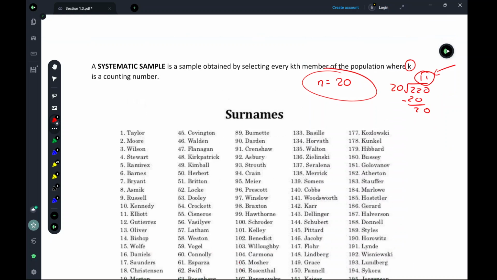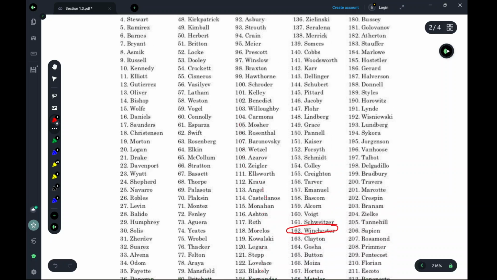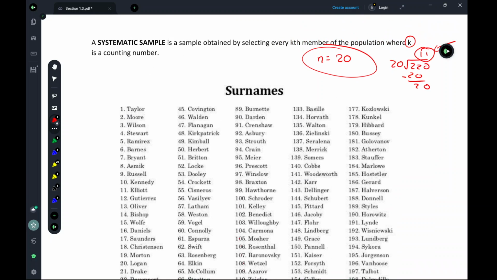So I'm going to go back to my list here, and I'm going to find the 167th surname. It's Winchester. Now, from this, like we said, if I want a sample size of 20 out of 220 total names, that means every 11th.